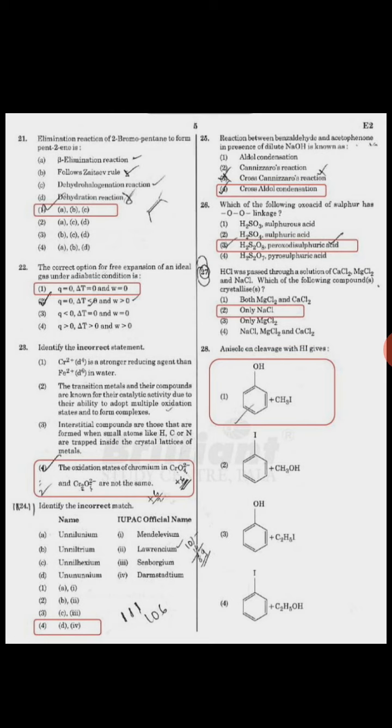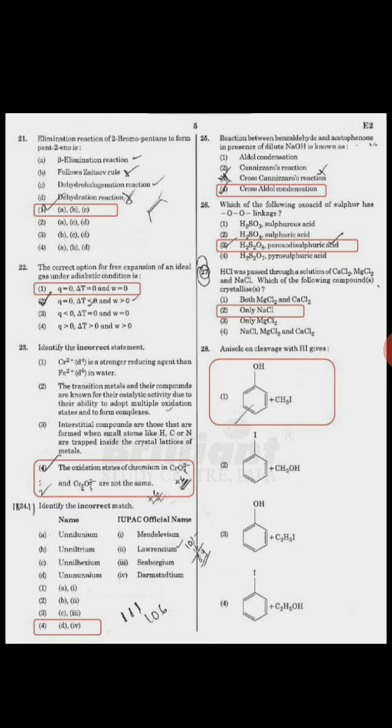Next, 25th question. Reaction between benzaldehyde and acetophenone in the presence of dilute NaOH is known as, then it is known as cross aldol condensation process. Next is 26th question. Which of the following oxides of sulfur has oxygen-oxygen linkage? So in this H2S2O8, peroxodisulfuric acid. Next is 27th question.